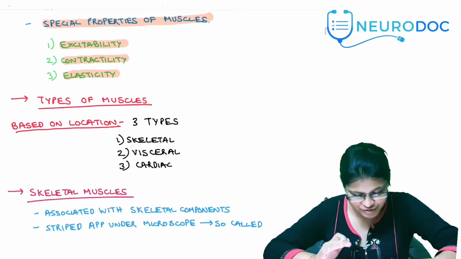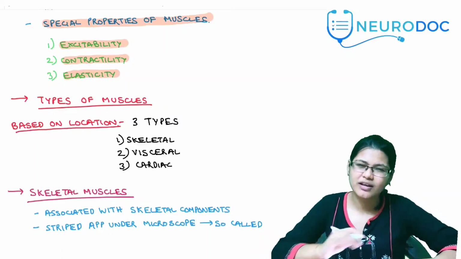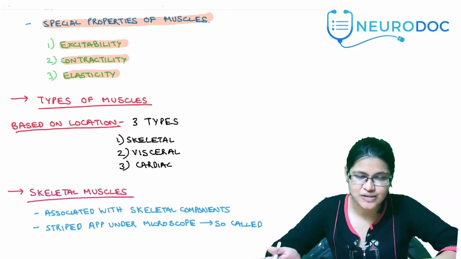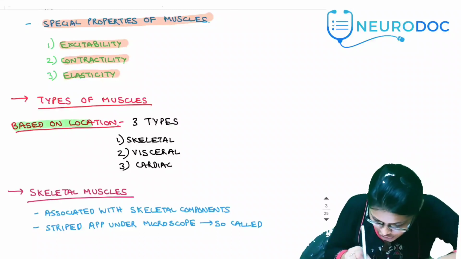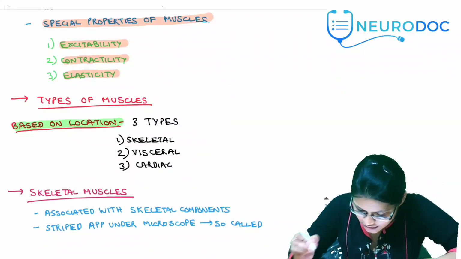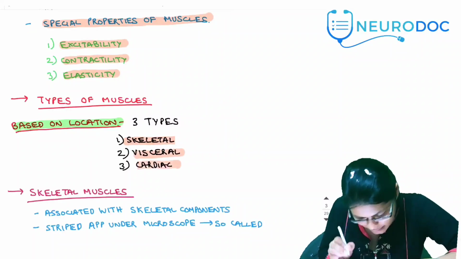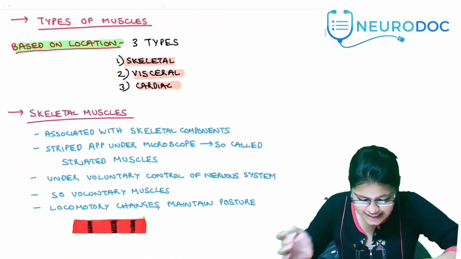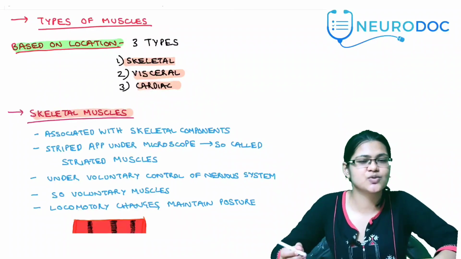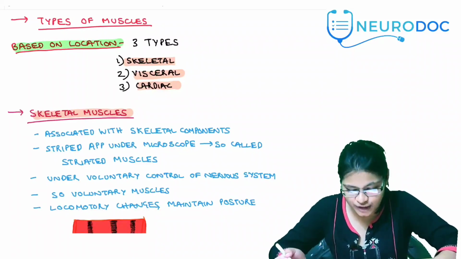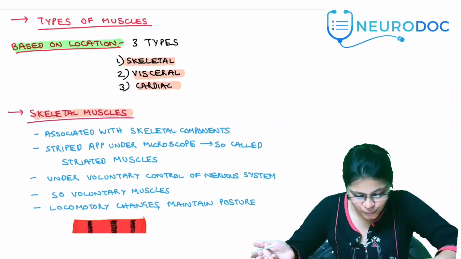Now, what are the types of muscles? We've seen what a muscle is. Now, what are the types of muscles, right? So, a lot of classification of muscles are possible, but we'll see the most simple basic classification, which is based on location. So, based on location, we'll have three types of muscles: skeletal muscle, visceral muscle, and cardiac muscles. We'll see them. Skeletal muscles, right? Skeletal muscles, as the name suggests, are closely associated with the skeletal system of the body. That is the bones. And these muscles are all over our body.